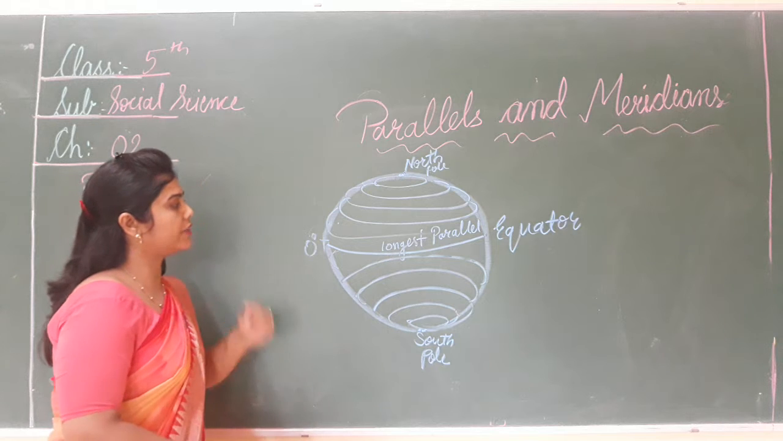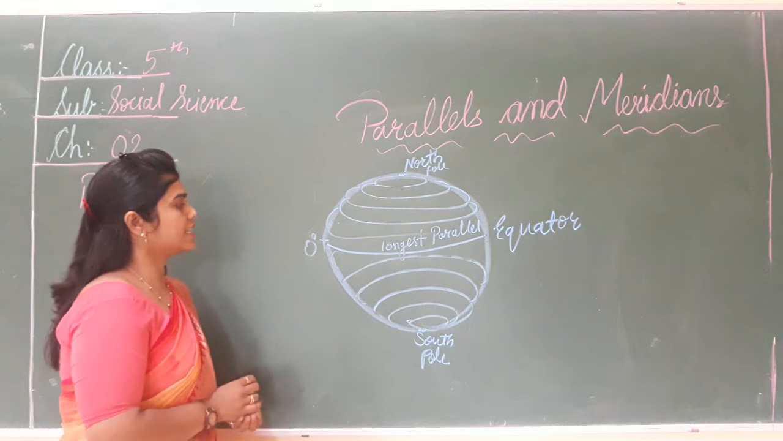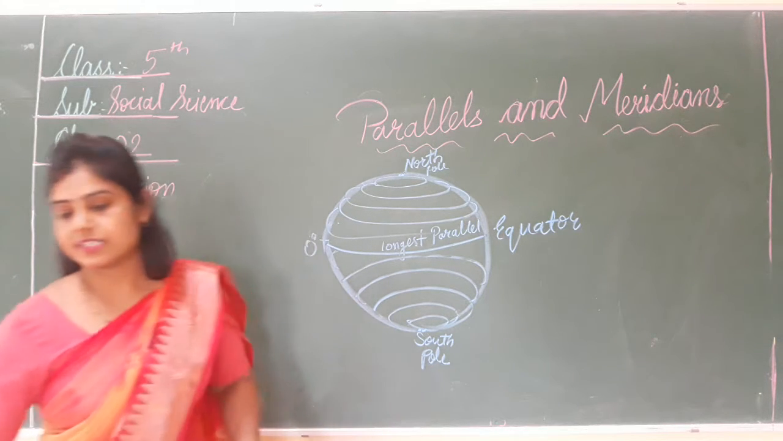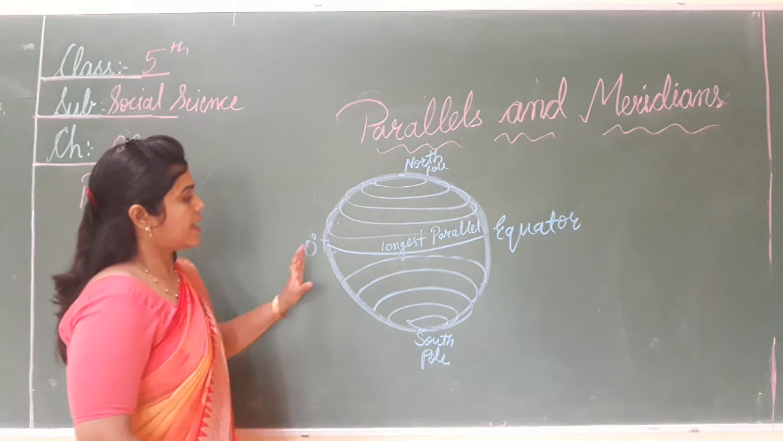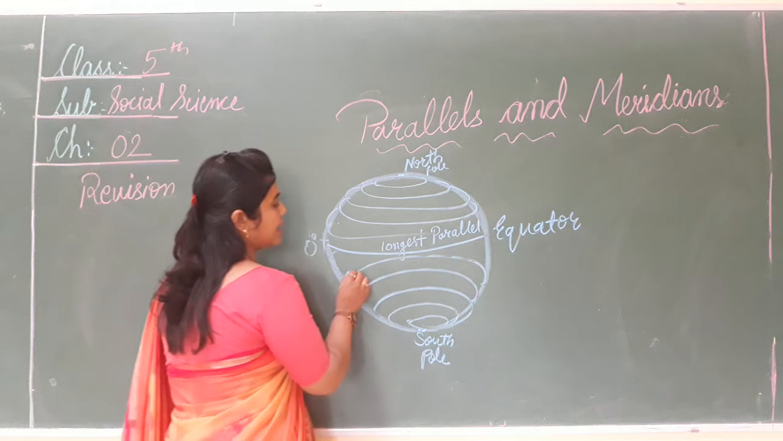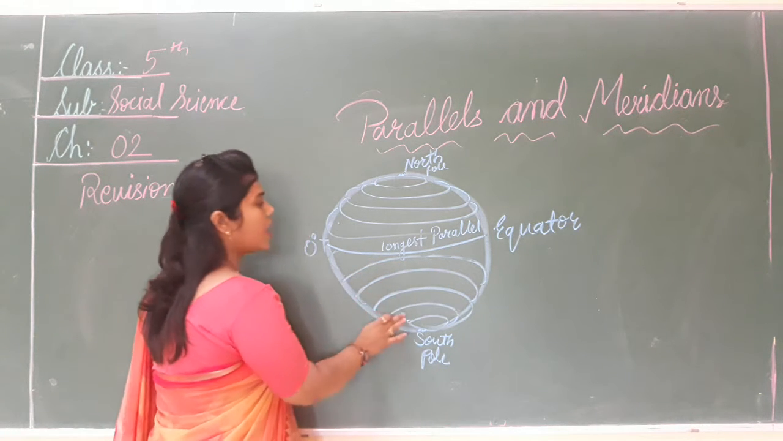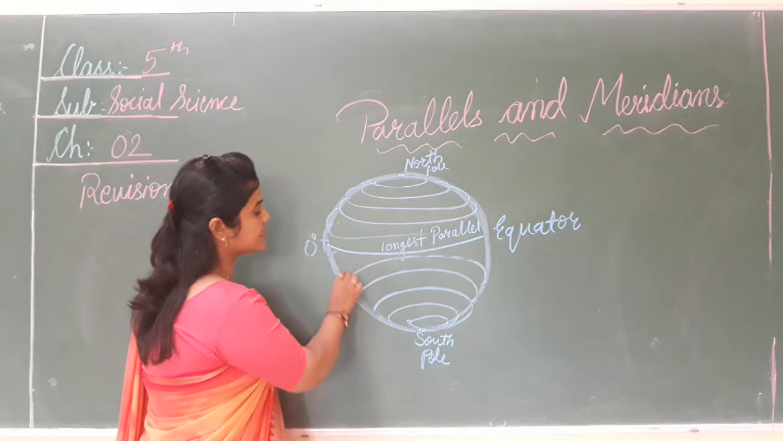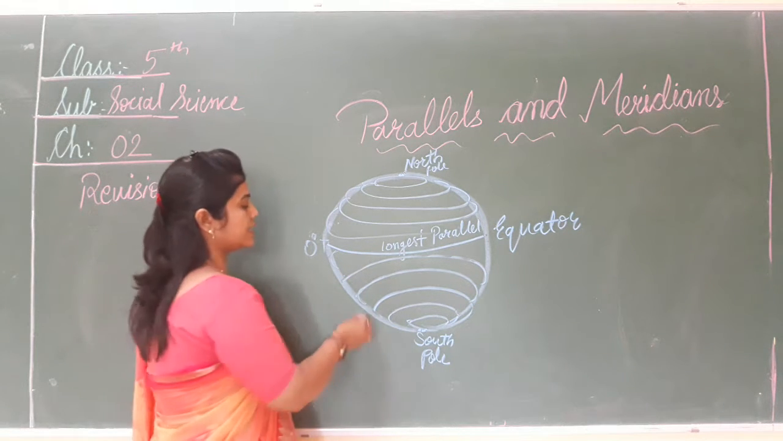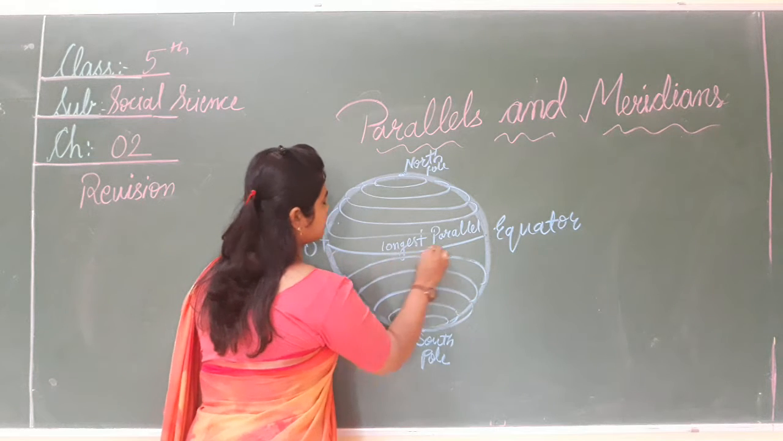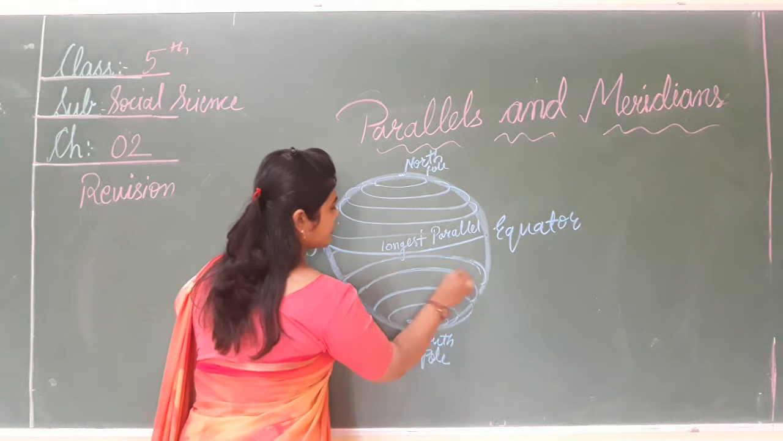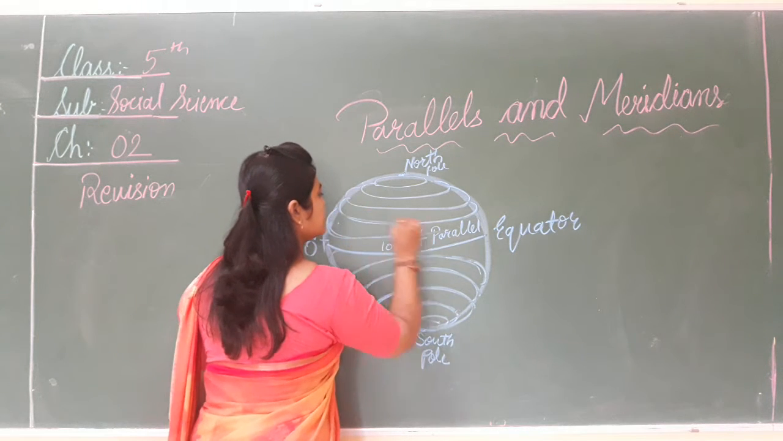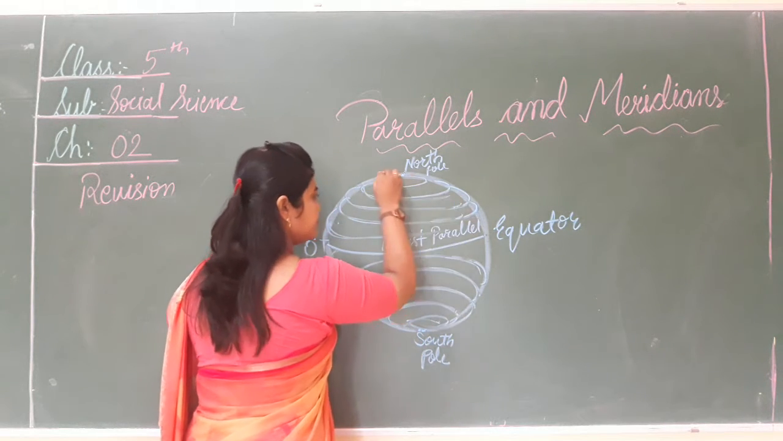And what is the second feature of the parallels? The distance between two parallels is 1 degree. And the third: the length of the parallel decreases when we move away from the equator. जैसे जैसे हम इक्वेटर से दूर जाएंगे, वैसे वैसे इसकी लेंथ क्या होती जाएगी? डिक्रीज होती जाएगी. See, this is the longest parallel, and when we move away from the equator, its length decreases.